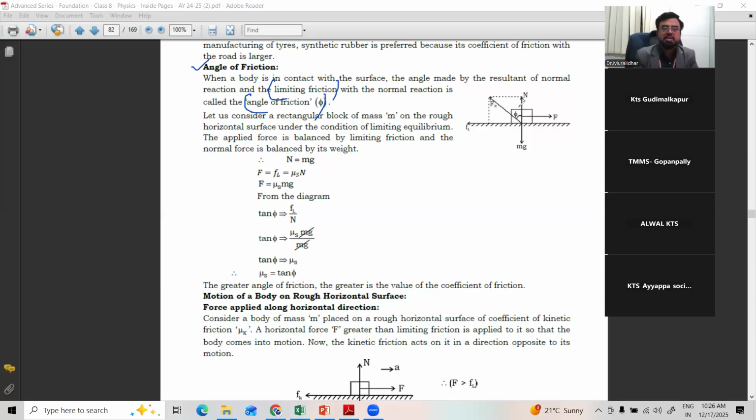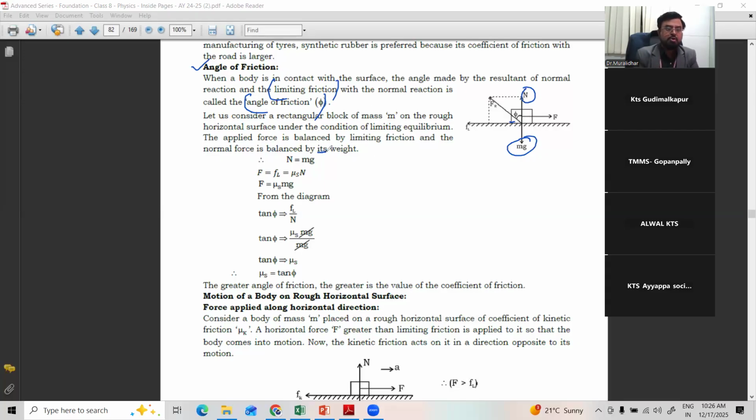The normal force is balanced by the weight. See, these are the contact surfaces of both surfaces. So the normal force is the perpendicular one and it is balanced by the weight. That is the reason the block remains there. The weight of the body acts in the downward direction, and the normal force is exerted by the second surface on the first surface, that is, the rough surface on the block of wood.